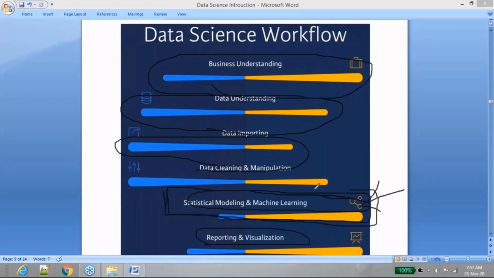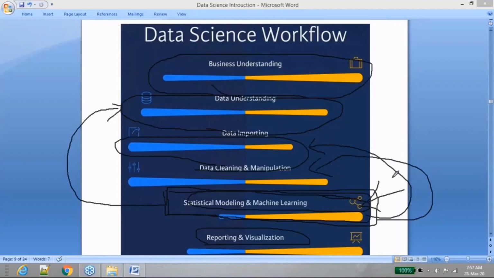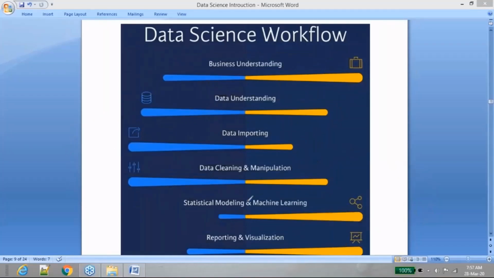Based on this statistical modeling, based on the way that you are going to build your machine learning, the way that you are extracting your data might change. The way that you are importing your data might change. The way that you are cleaning your data will show a lot of effect, because you are not going to do only the cleaning part as your ETL person is doing. So a lot of things will be influenced by the statistical modeling and machine learning, and that is what we are also going to understand in a couple of minutes. What is the difference between the way that others will be working and the way that we will be working? But to understand those things, we should first understand what is machine learning.